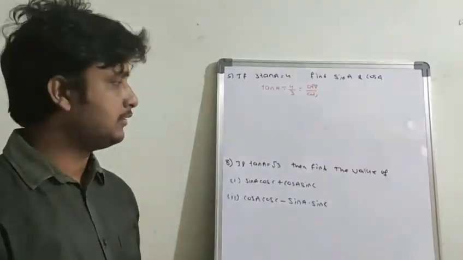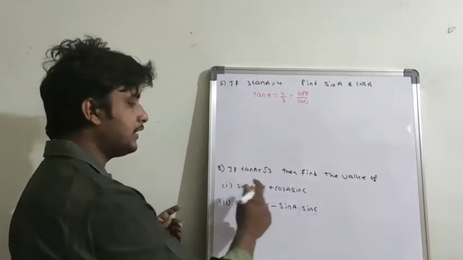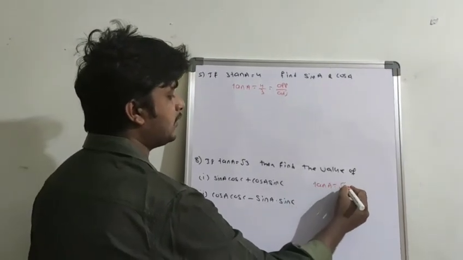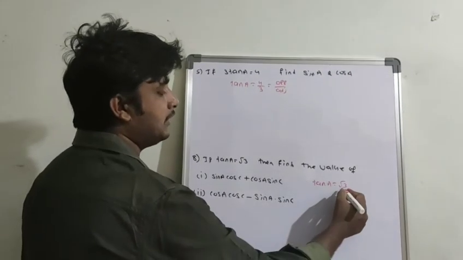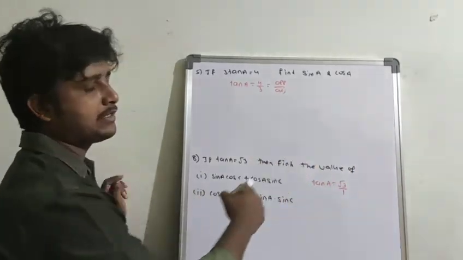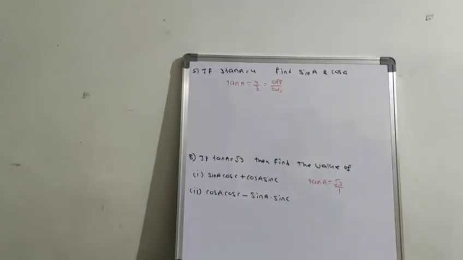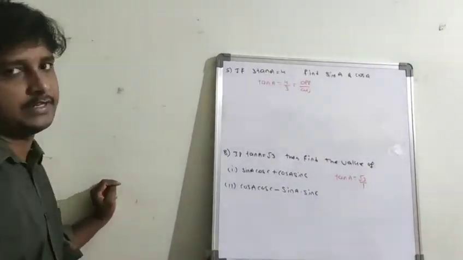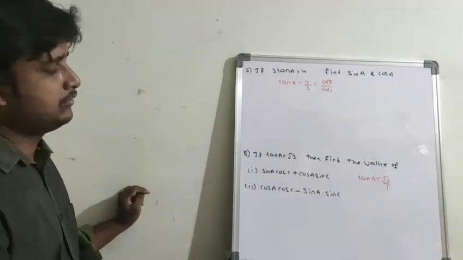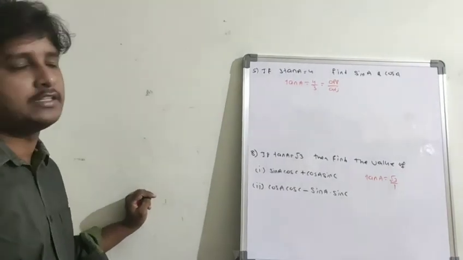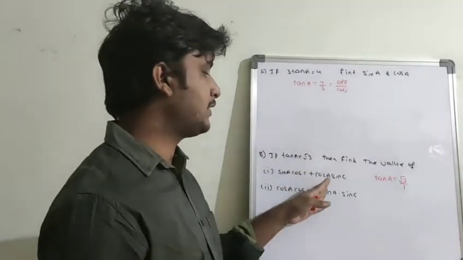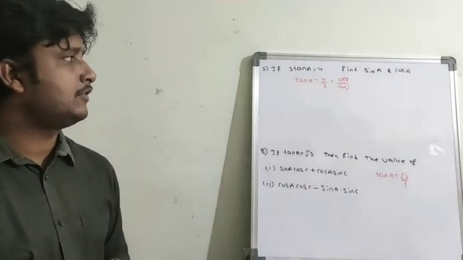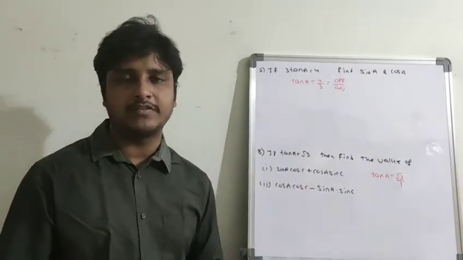Same as the earlier question. And coming to here, tan A equal to root 3, but before tan there is no number. In this condition, you can take the denominator as 1. Again, opposite equals root 3 k and adjacent equals 1k. Then find the hypotenuse using the Pythagoras theorem, and then find the values of sin A cos C plus cos A sin C, and cos A cos C minus sin A sin C. These questions I am giving as homework.